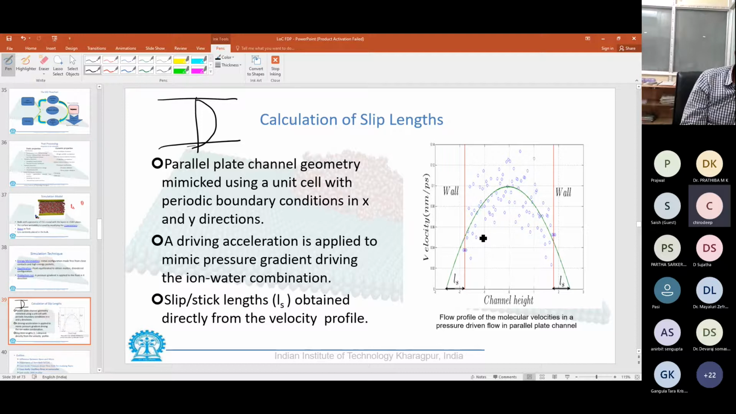However, the condition that we said, that towards the periphery we would have a no slip condition, is not true, because you see the velocity is pretty high, and if we extrapolate this flow profile, we would obtain something called a slip length.